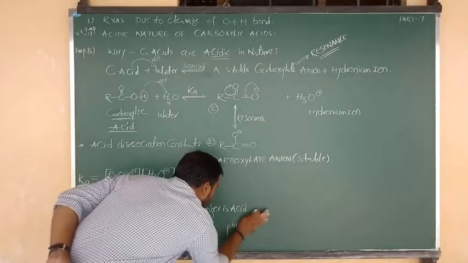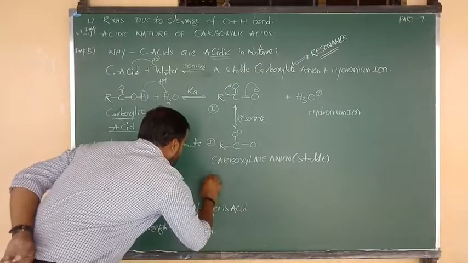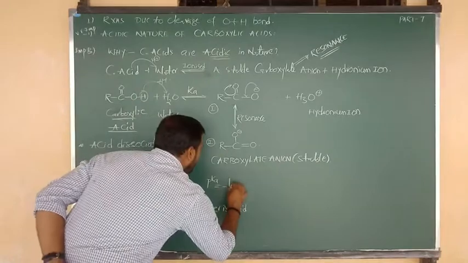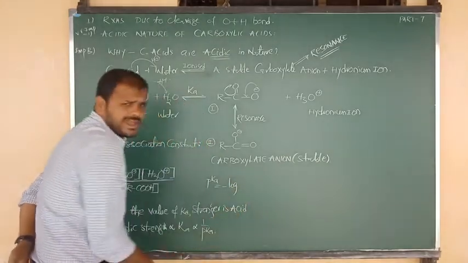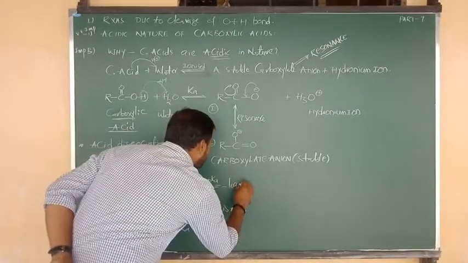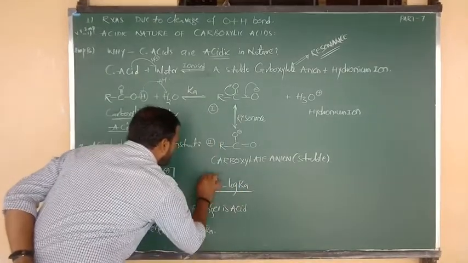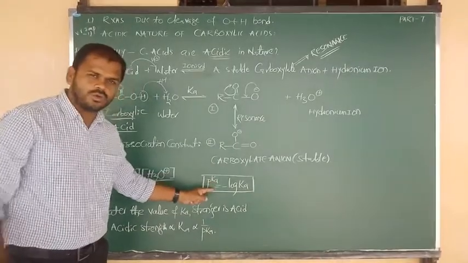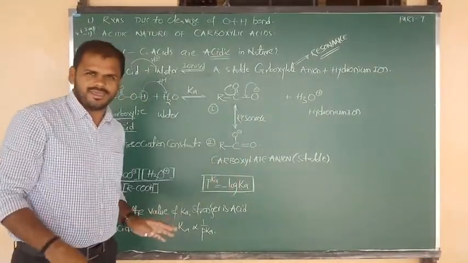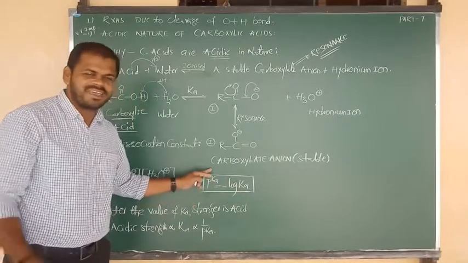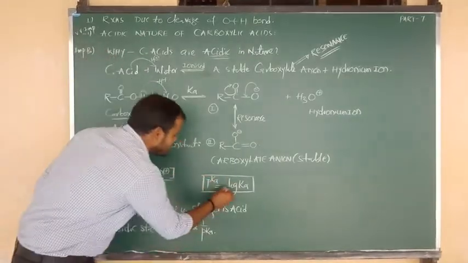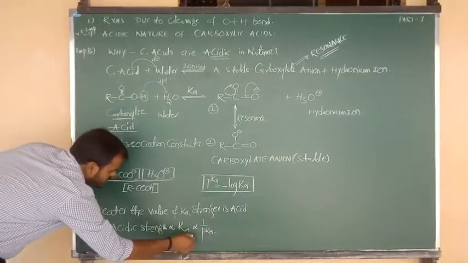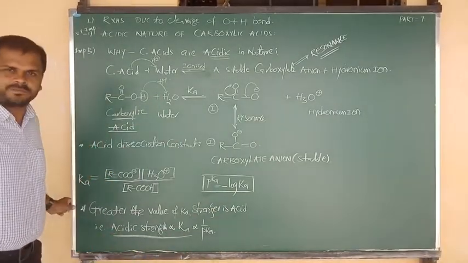pKa is equal to the negative logarithm of base 10 of the Ka value. So the pKa formula is nothing but pKa equals negative log Ka. So Ka and pKa are inversely proportional, because here the sign is negative. So try to remember this formula, very very important.